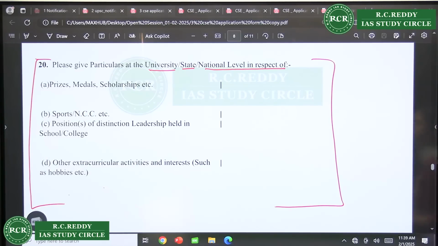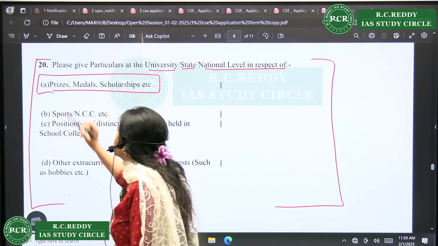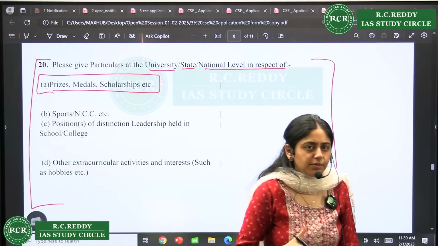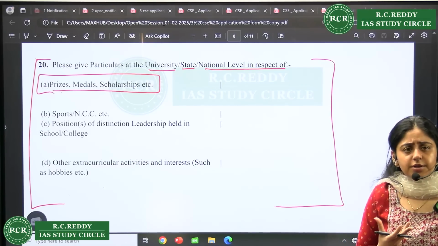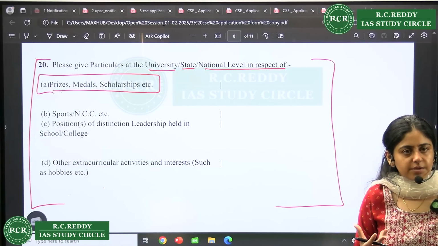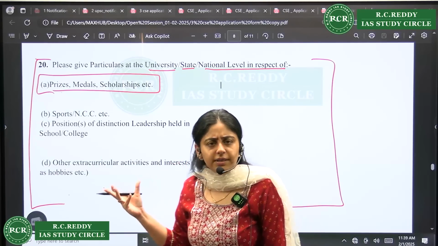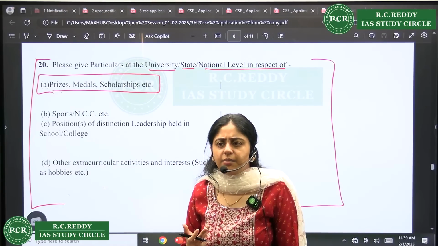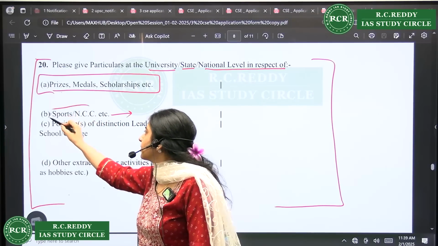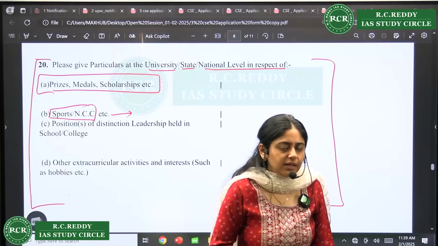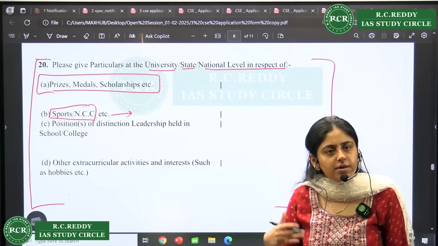Right. So, when you are writing about prizes, medals, scholarships, just write with respect to your university state level. Here probably if at your school level, if you won some national scholarship, then you can write it down, right? Some state scholarship you won, then you can write it down because that is something to be highlighted. Then sports or NCC, if you have played any kind of sports or you've done your NCC certification or something, you can write. If not, you can just skip it.